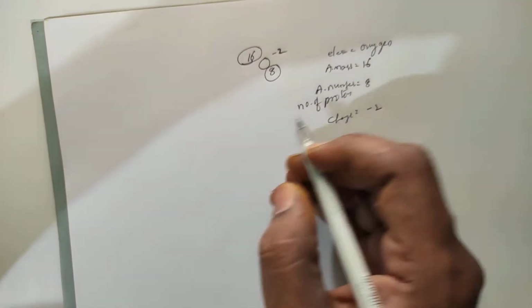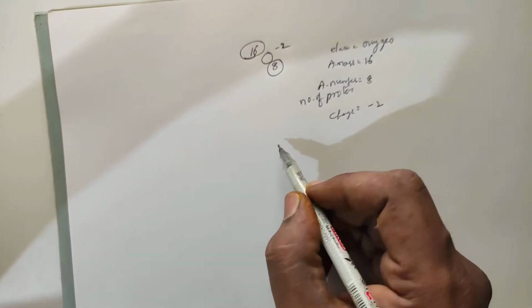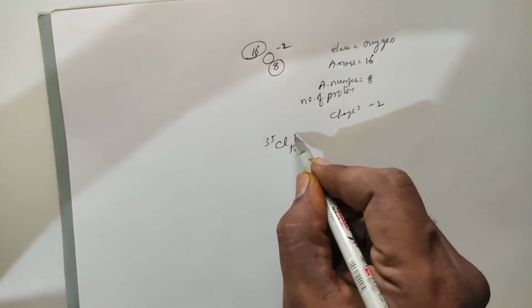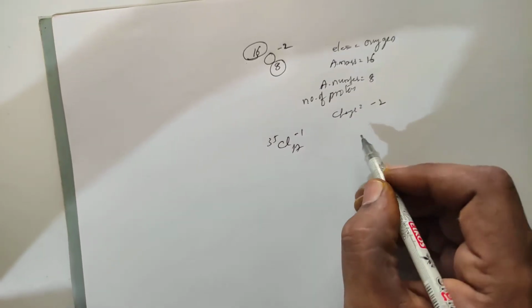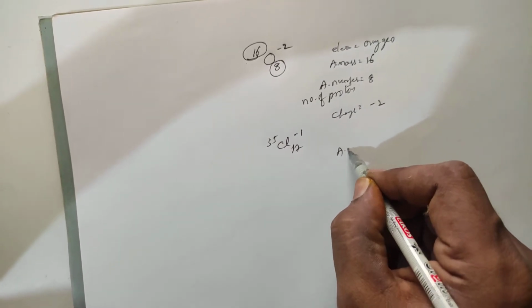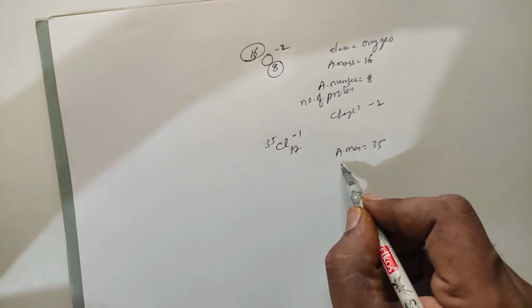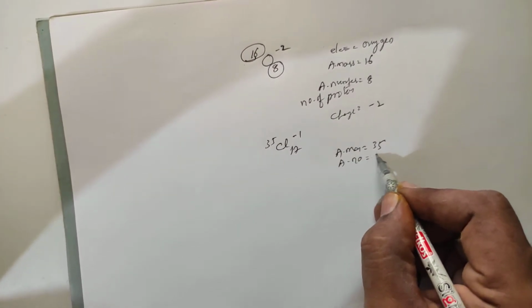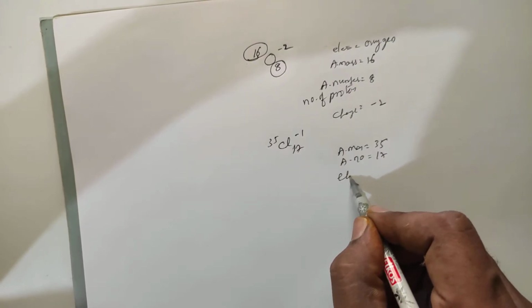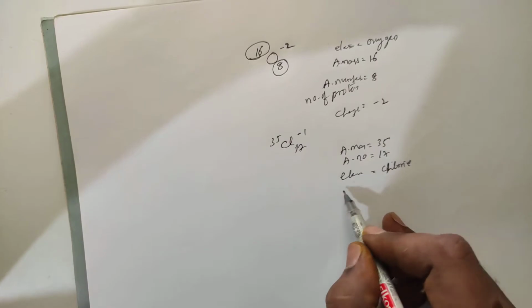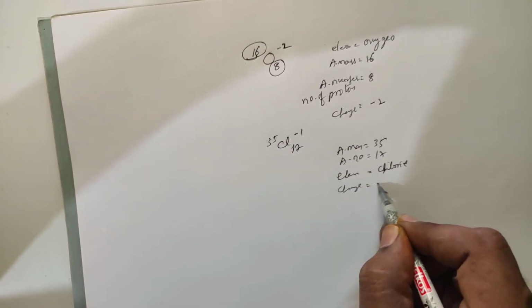Suppose if I take one more element, let me take chlorine. It is 17, 35, minus 1. So atomic mass is equal to 35. Atomic number is equal to 17. Element is equal to chlorine, and charge is equal to minus 1.